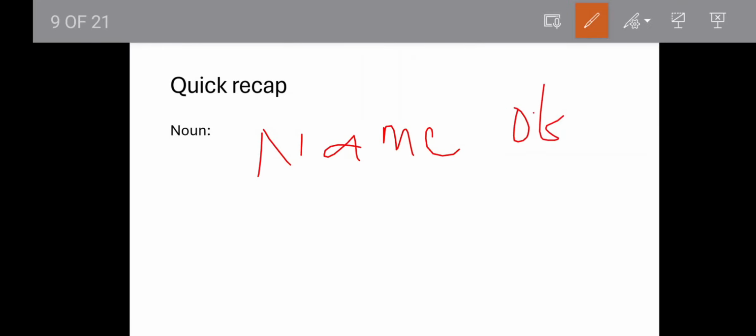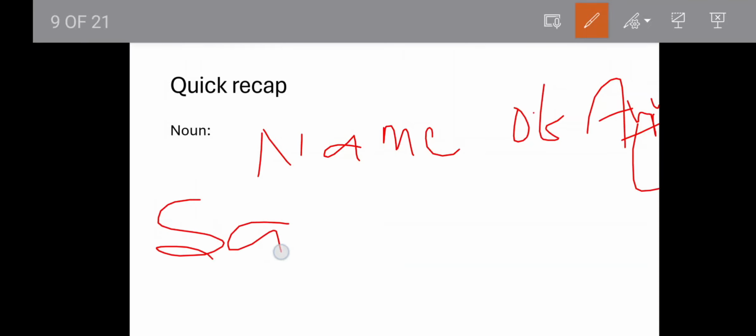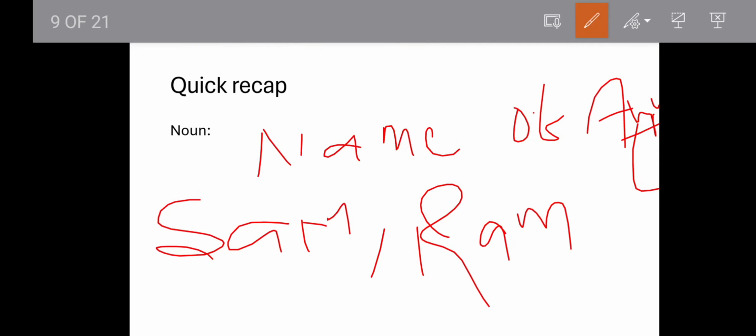of anything. किसी भी चीज़ के नाम को हम noun बोलते हैं, right? जैसे मेरा नाम सैम है, so Sam here is a noun. When I say his name is Ram or he is Ram, so Ram is a noun.